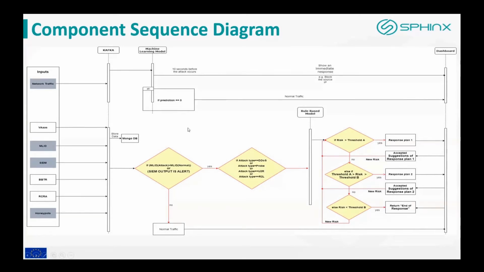In the bottom part, we have the active system, where it suggests a plan based on the attack type, whether it is a denial of service, a probe attack, etc., and based on the risk. And it goes based on those two inputs. The user shall take some suggestions on what to do next.